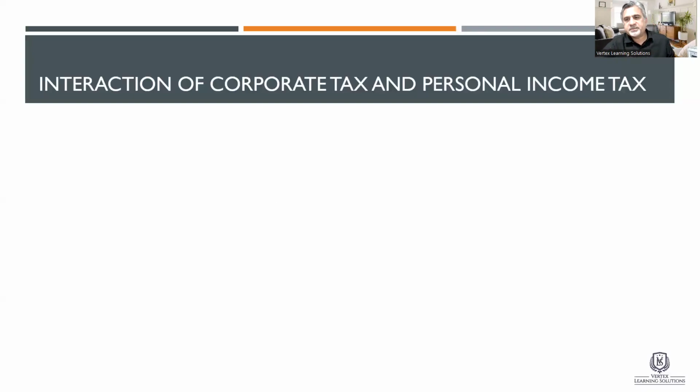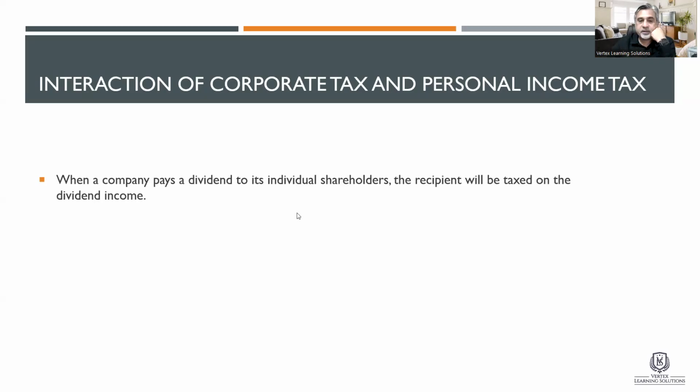Interaction of corporate tax and personal income tax. It says that when a company pays dividend to its shareholders, the recipient will be taxed on the dividend income. So what does that mean?